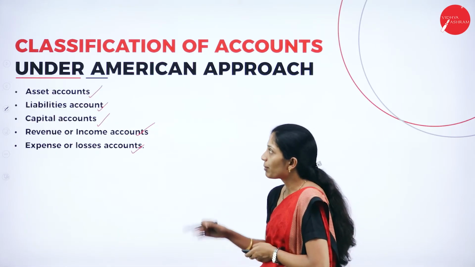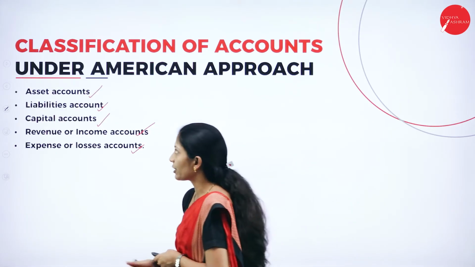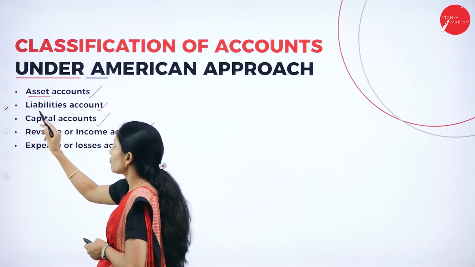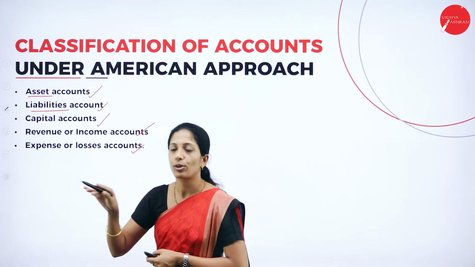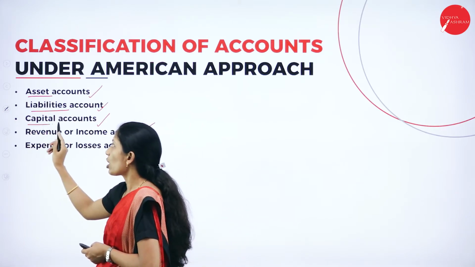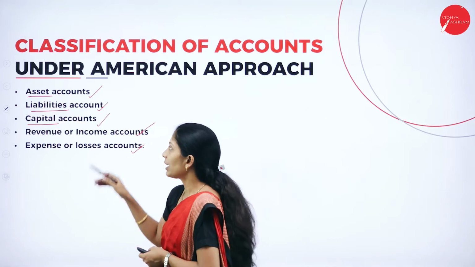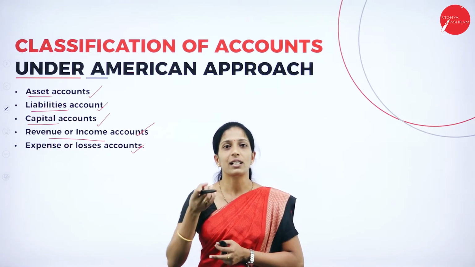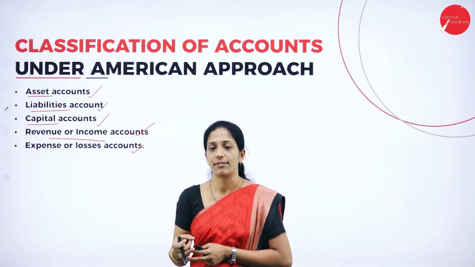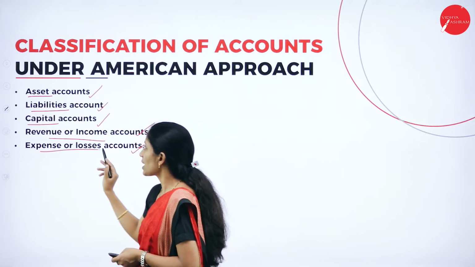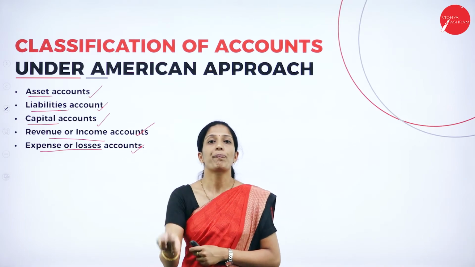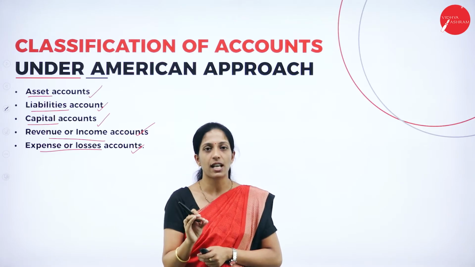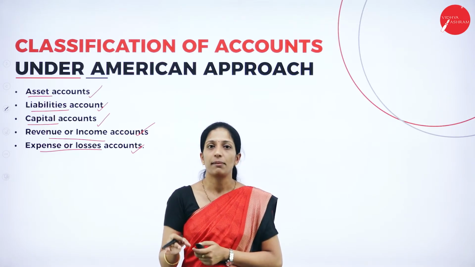Before that, we shall see what each is related to. Asset account is all related to assets. In the same way, liability account is related to liabilities. Capital account is related to the capital. Next, revenue or income is related to the revenue or income the organization is going to receive. Next, expenses or losses is what the organization is going to pay. So here the word itself tells what the account means.